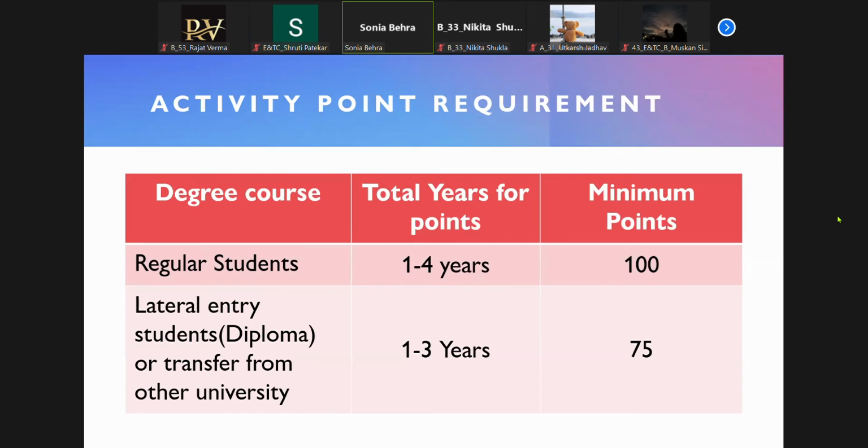So for the regular students, that means those who have taken admission from first year onwards, they have to have a minimum of 100 points. And for lateral entry students, that is the diploma students, since they are coming from second year onwards, they have to accumulate 75 AICTE points.